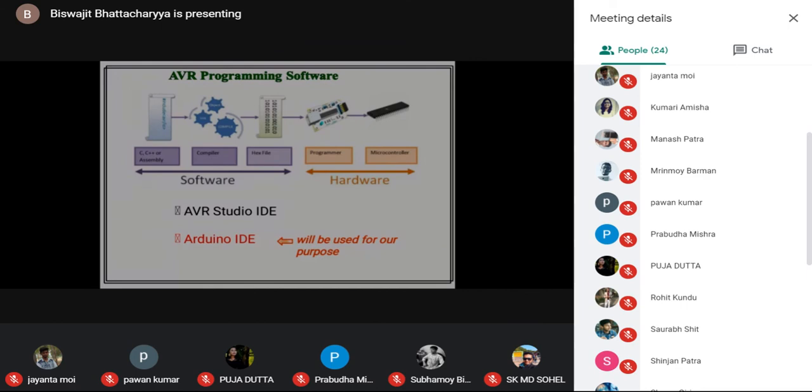Where do we write our program? We can write it here. There is an AVR Studio IDE. It is a software environment offered by the manufacturer of the microcontroller, that is, the Microchip company. They are giving us AVR Studio IDE free. If we download it from the net, we can write programs there.